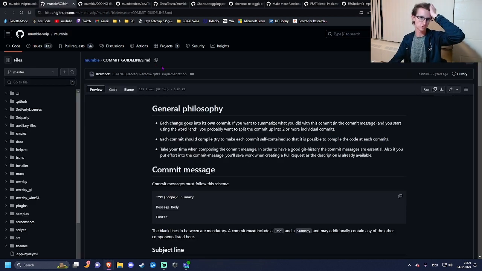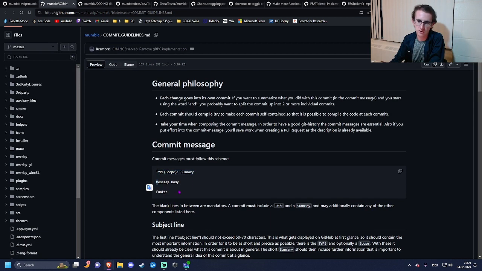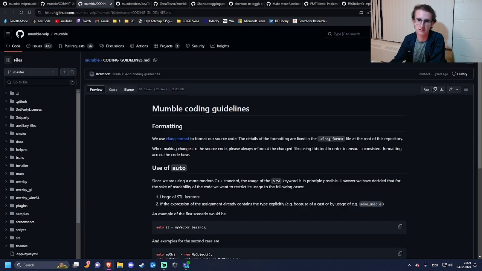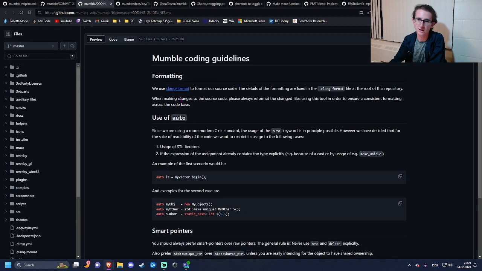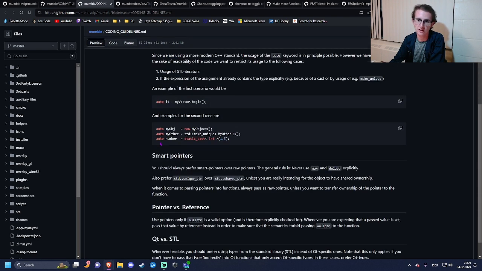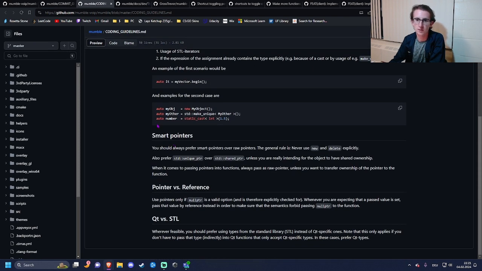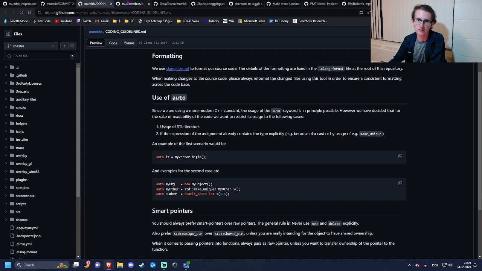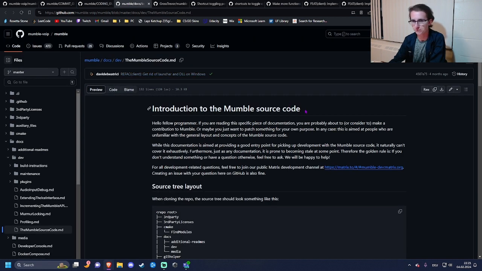When I first found it, I went to the commit guidelines and found out how they want me to commit. They want a 3-tier strategy alongside the subject line, just to make sure they have really good documentation, because this project's actually been going on since 2005. So I really want to make sure they've got good documentation. For coding guidelines, they use Clang format, which actually became a problem for me later. I'll get to that later. But this is for formatting, and it became an issue at one point.